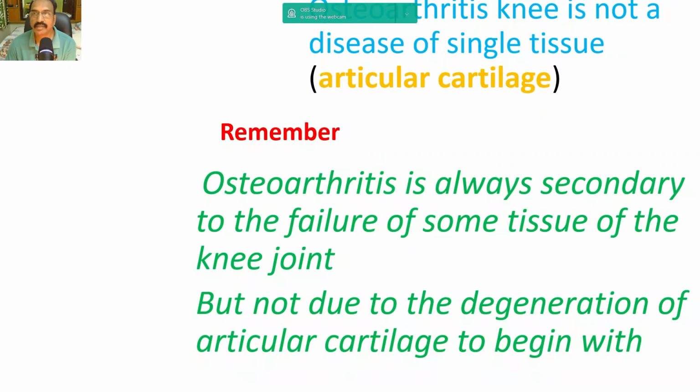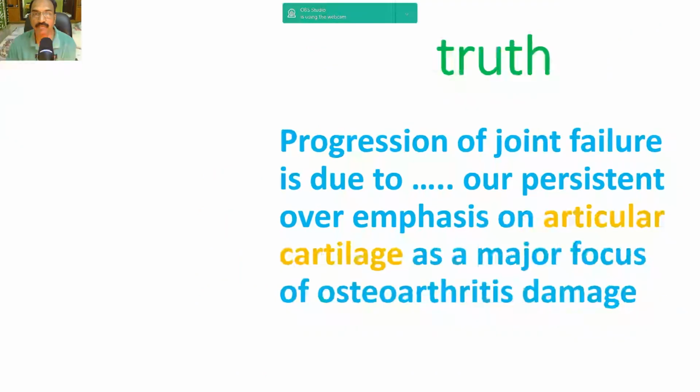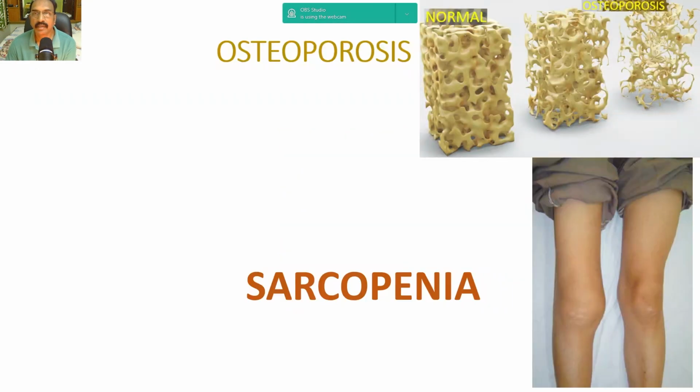Osteoarthritis of the knee is not a disease of a single tissue, that is articular cartilage, but it is always secondary to the failure of some tissue of the knee joint like bones and muscles, but not due to the degeneration of articular cartilage to begin with. The truth is, progression of joint failure is due to our persistent overemphasis on articular cartilage as a major focus of osteoarthritis damage. So, I would like to say that osteoporosis and sarcopenia are the main causes for the pain at the knee